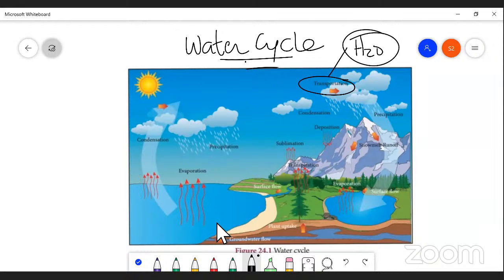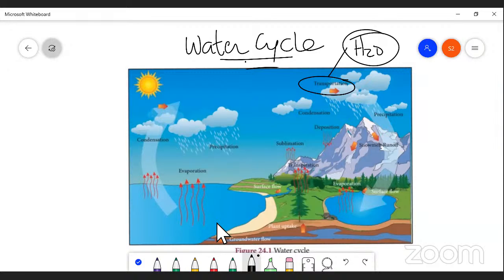So this evaporation leads to the formation of clouds, then the clouds are converted again into rain. Then the rain flows and is stored in the form of water bodies like streams, lakes, pools, oceans, etc. Right? So this is the way by which the water cycle takes place, right?